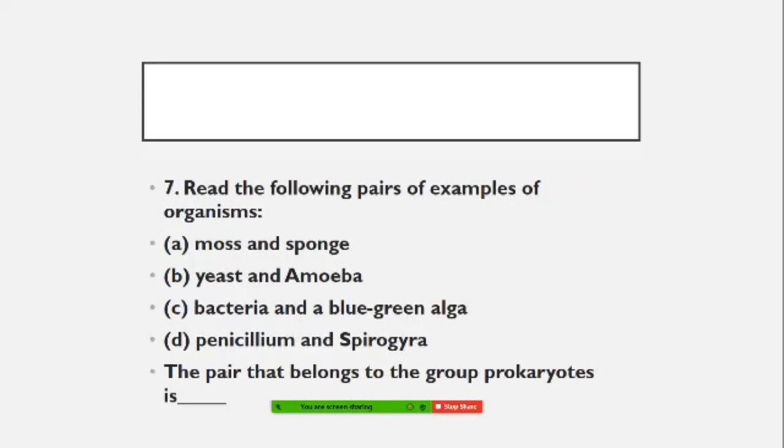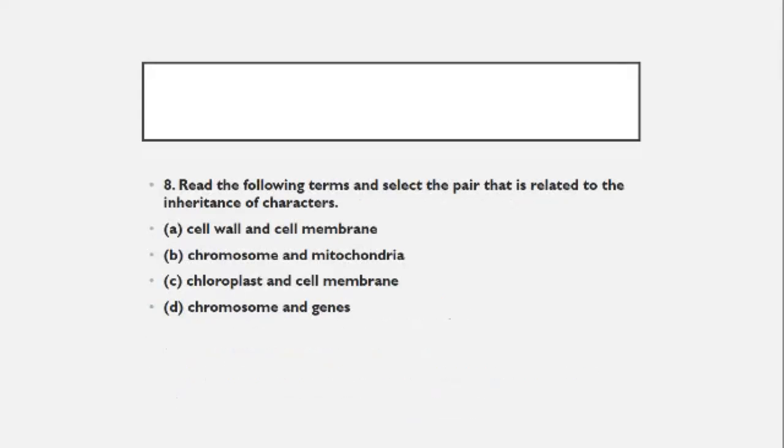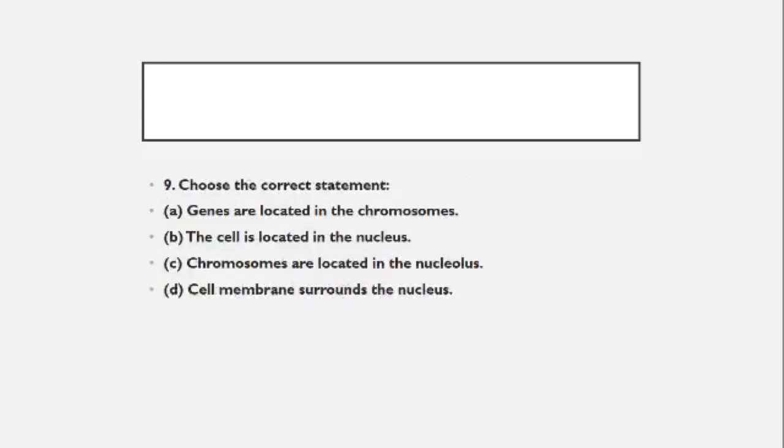Read the following pairs of examples of organisms: moss and sponge, yeast and amoeba, bacteria and blue-green algae, penicillium and spirogyra. The pair that belongs to the prokaryotic group is, as you have already seen, bacteria and blue-green algae. That is the right answer. Read the following terms and select the pair related to the inheritance of characters: cell wall and cell membrane, chromosomes and mitochondria, chloroplast and cell membrane, chromosomes and genes. You have already given me that answer. If not, then please write the answer.